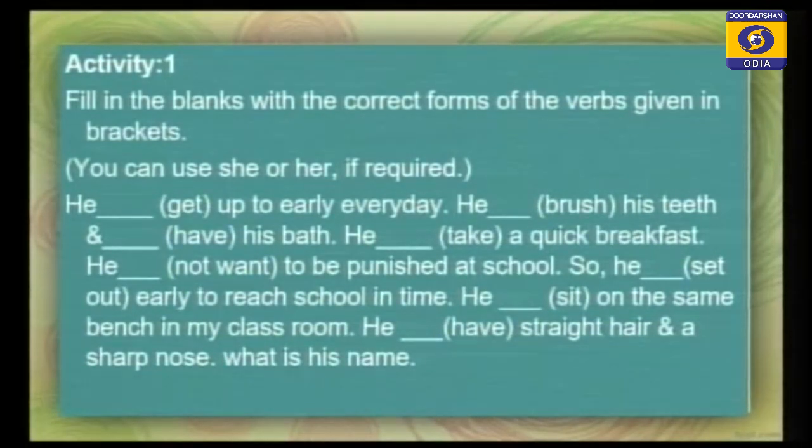Just now we discussed where to use simple present and present progressive. He gets up early every day. Because this is an action the subject does regularly, he gets up early every day.